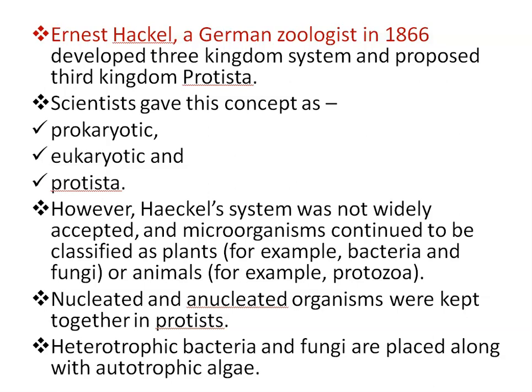It is characterized by cells having a well-organized nucleus, well-developed mitochondria, endoplasmic reticulum, etc. Also, flagella consist of a 9 plus 2 fibrillar organization. And Protista are characterized as prokaryotic protists and eukaryotic protists.